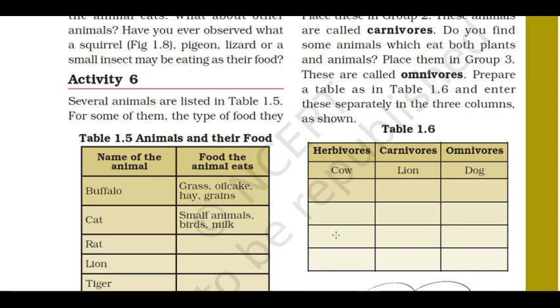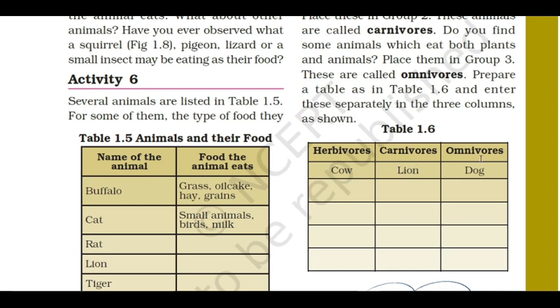So cow is a herbivore. How? Because a cow will not eat the flesh of an animal. Cow eats only plants and grass. So cow is a herbivorous animal. Second one, carnivorous. Will a lion eat grass and plants? No. Lion depends upon other living organisms for its food. It depends upon the flesh of other animals. So it is a carnivorous animal.